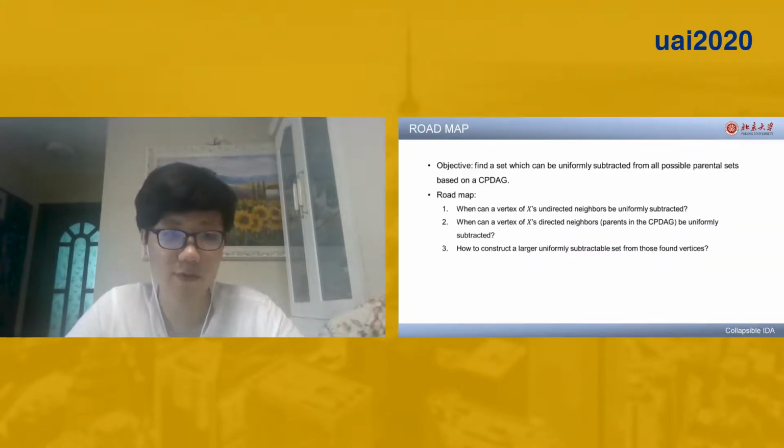The roadmap is as follows. We first study when a vertex of X's undirected neighbors can be uniformly subtracted. And then we study when a vertex of X's directed neighbors, or parents in the CPDAG, can be uniformly subtracted. Finally, we discuss how to construct a larger uniformly subtractable set from those found vertices.